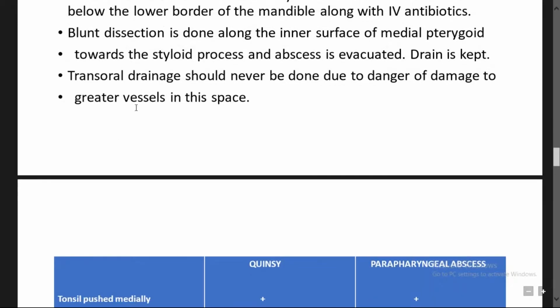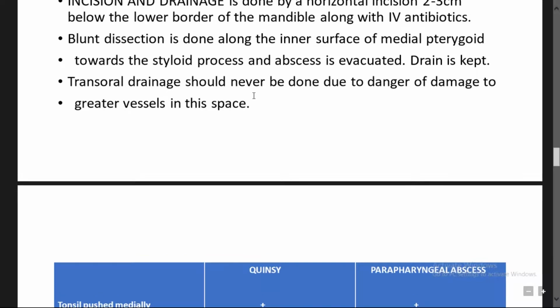I have told you transoral drainage should be avoided in these cases because the vital structures like the internal jugular vein, internal carotid artery, and also the cranial nerves, which are the most important, like 9, 10, 11, 12, are present in the posterior compartment. So the transoral route should be avoided when dealing with infections in this space.